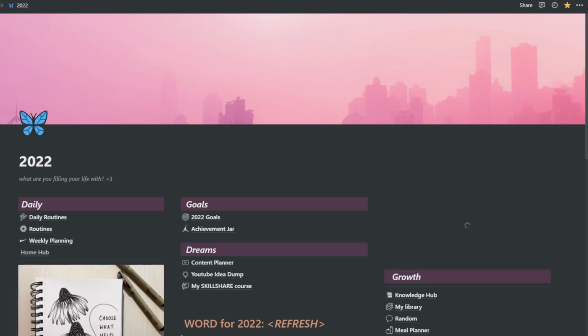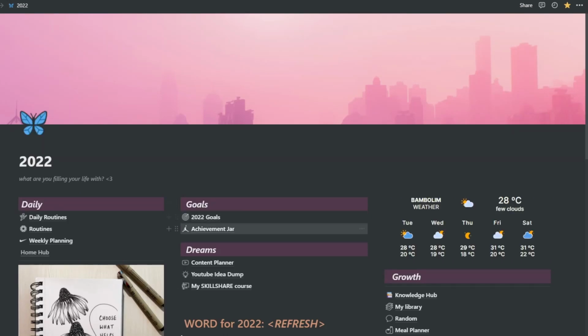So this was my goals page, and there's an achievement jar which I'm not going to open, but I like to put in my achievements on a monthly basis over there. So basically, let's say today I had an achievement. Now my achievements could be anything. They don't need to always be winning an award or something huge. The smallest of things are also something I consider an achievement.